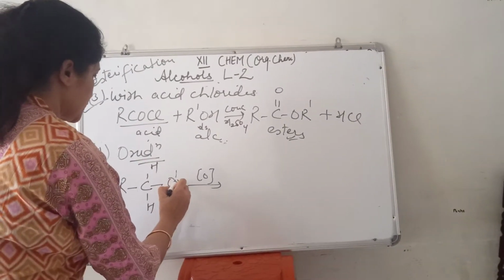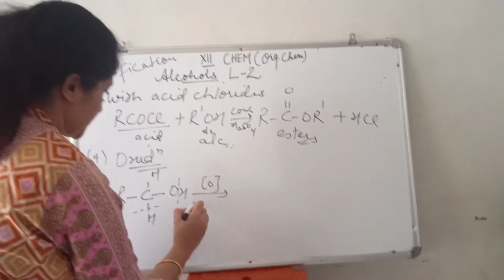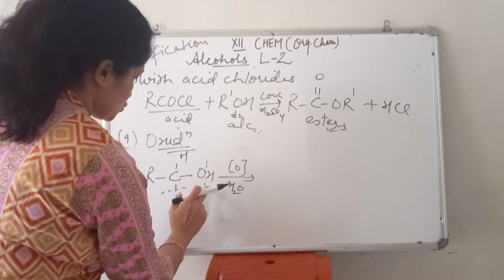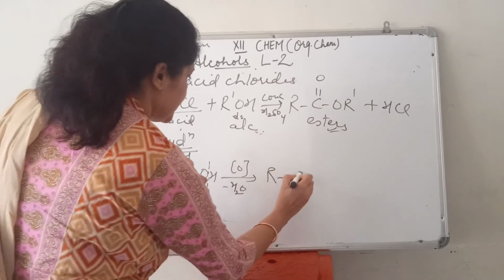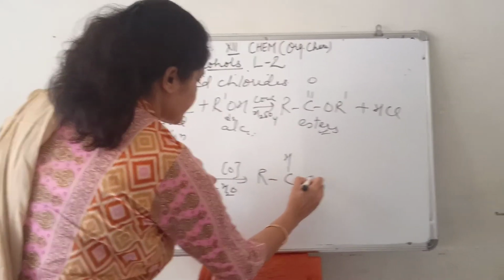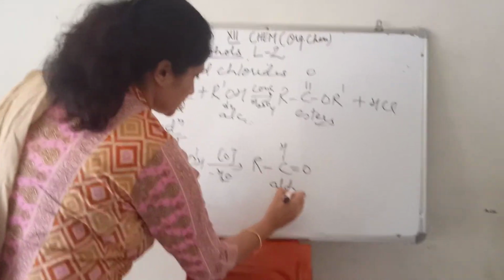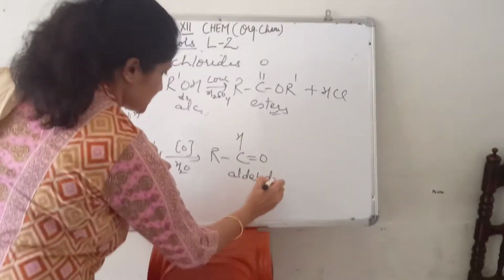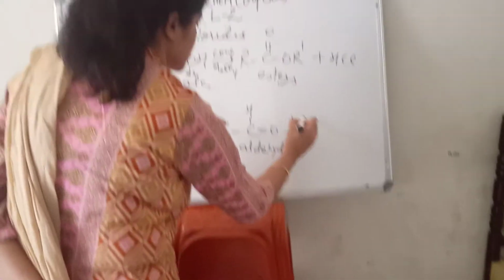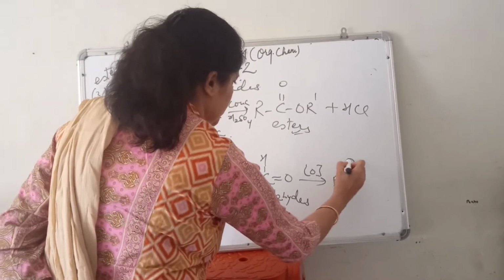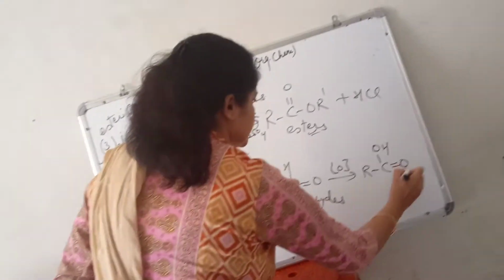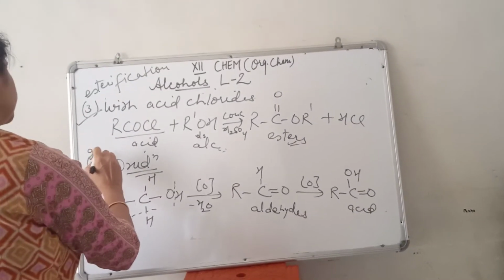So what happened? Removal of these two H will be there and water. These two H will combine with O and water is eliminated, and here aldehydes are formed. Again this aldehyde is oxidized. So what happened? Acid is formed. This is a very important equation.